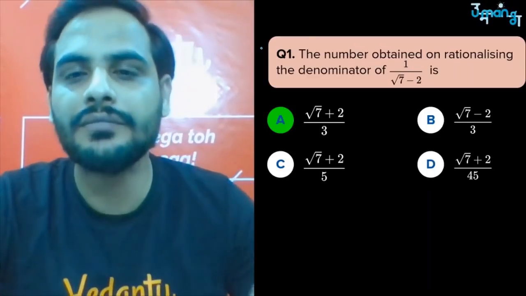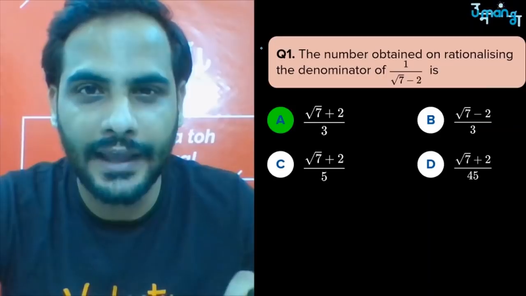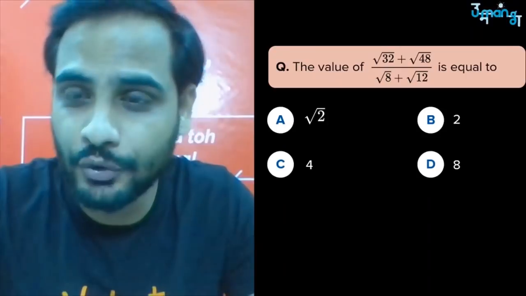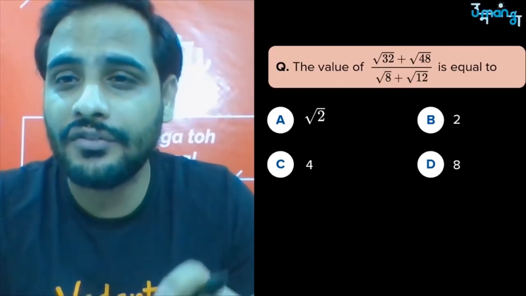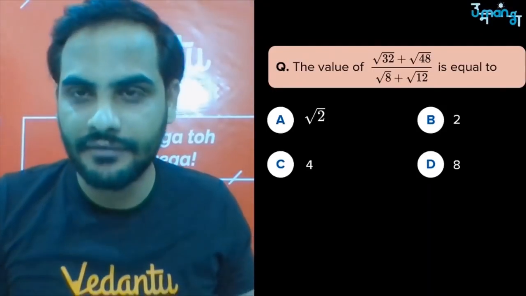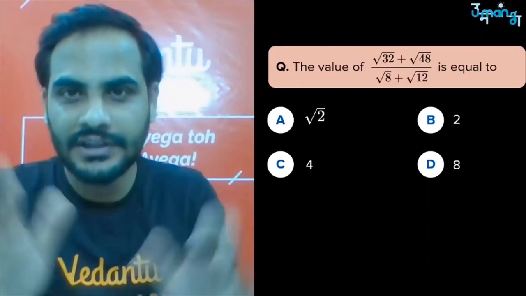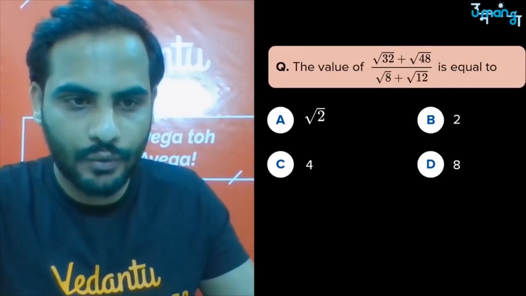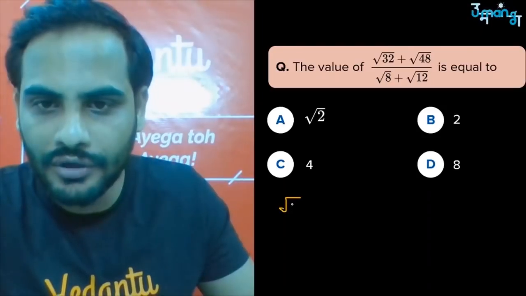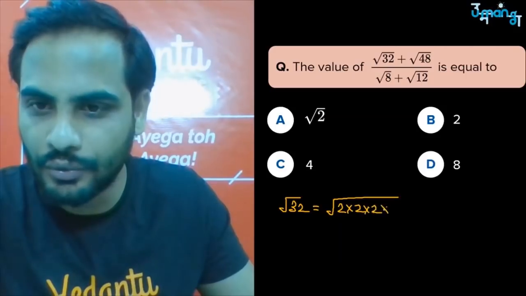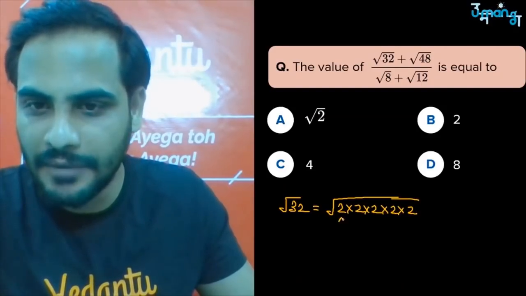Got it? Let's move to the next question. In this question, we have square root of 32 plus square root of 48 upon square root of 8 plus square root of 12. Whenever these kinds of questions are there where the numbers inside the square root are larger, try to simplify them. So square root of 32 will be equal to square root of 2 into 2 into 2 into 2 into 2. Got it? I can make the pairs.